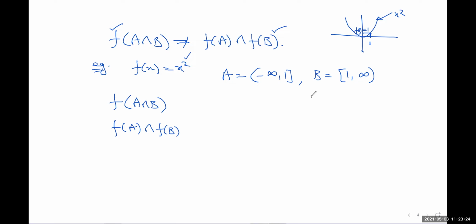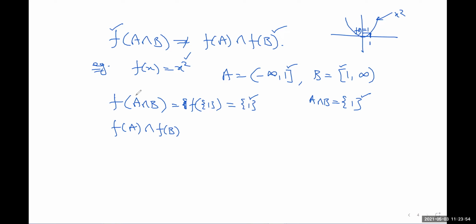Clearly, the only point common in A and B is 1. At 1, we are getting the value 1. So f of A intersection B is equal to f of 1, and f of 1 is 1.